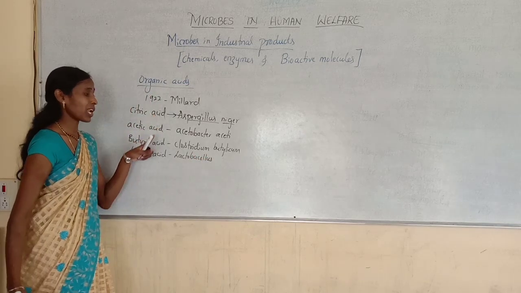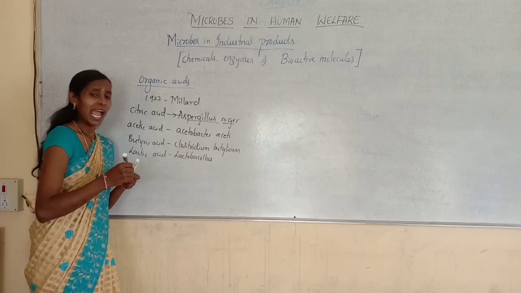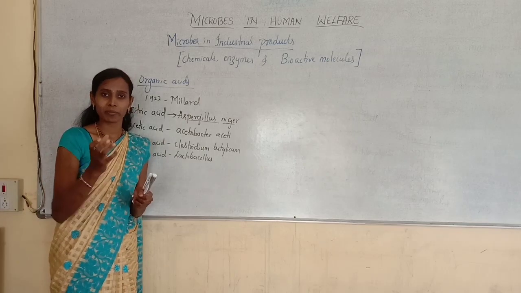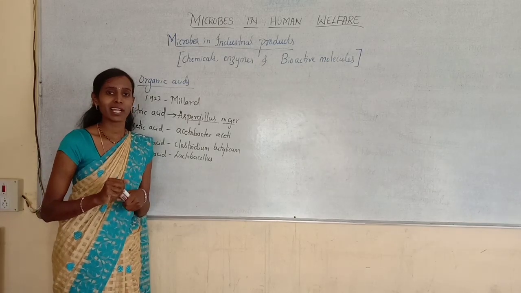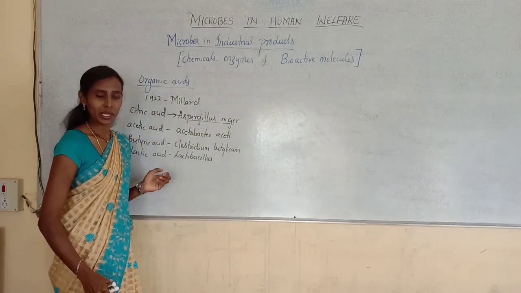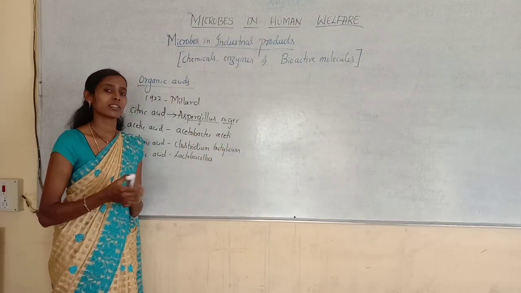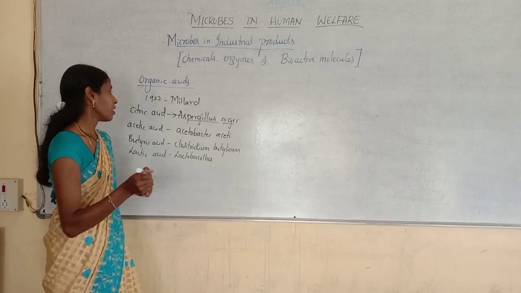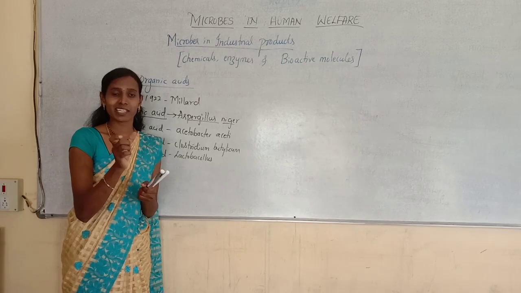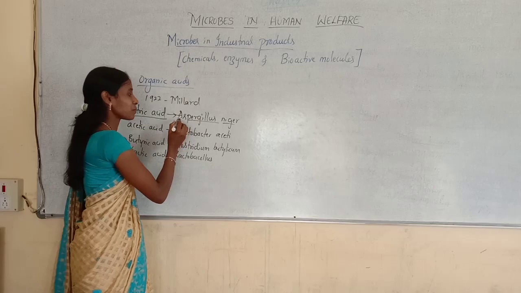So these are several organic acids which are mainly obtained from these microorganisms, and all these organic acids are now produced in fermenters, also called bioreactors, on a large scale and are used for various purposes. First we will see how citric acid is obtained. It is obtained from fermentation with the help of a microbe called Aspergillus niger.